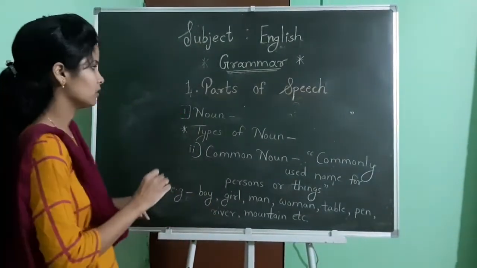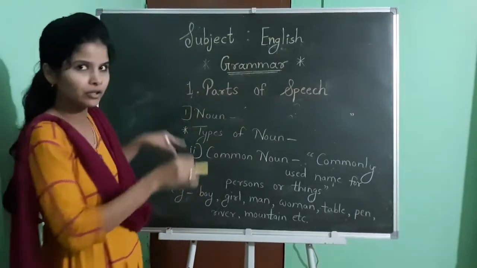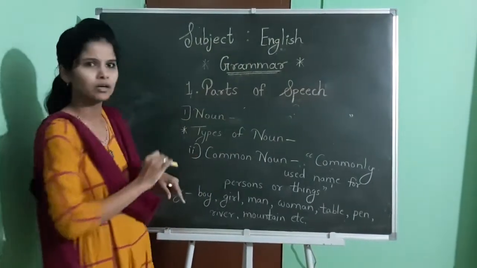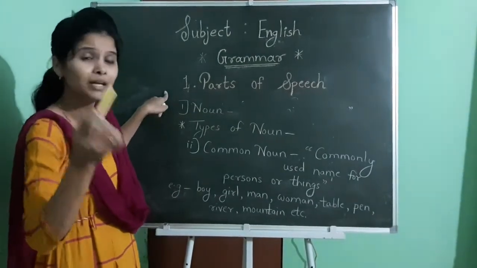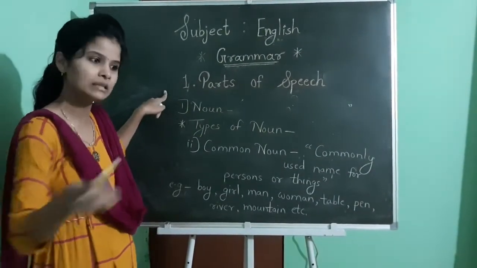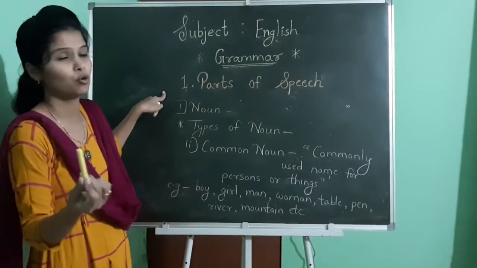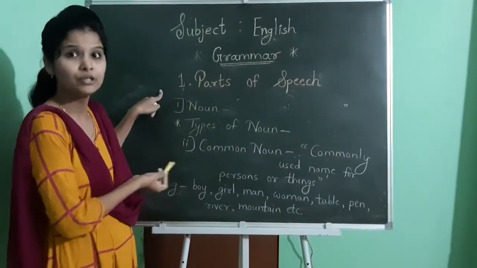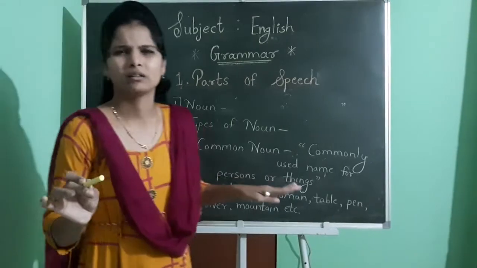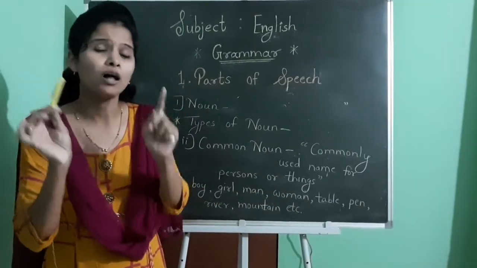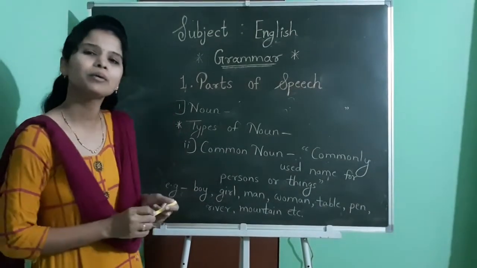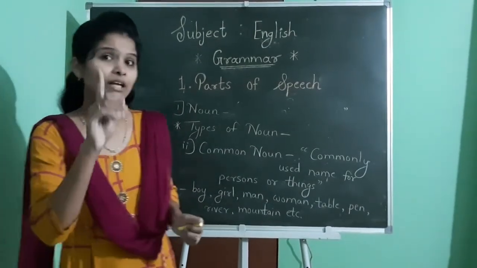Then next one, the surface on which I have written, what is that surface called? This one is blackboard. So blackboard is also a common name, no? You will also call this blackboard, I will also call this blackboard. Right? So whatever is known by everyone, which is common, all those words are called common nouns.